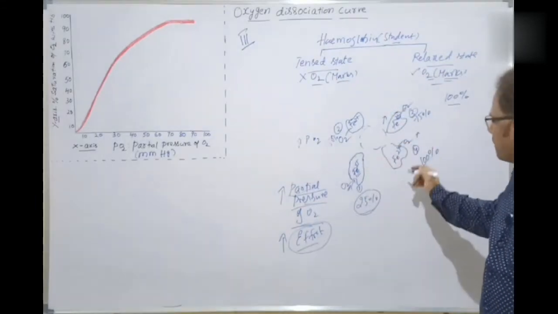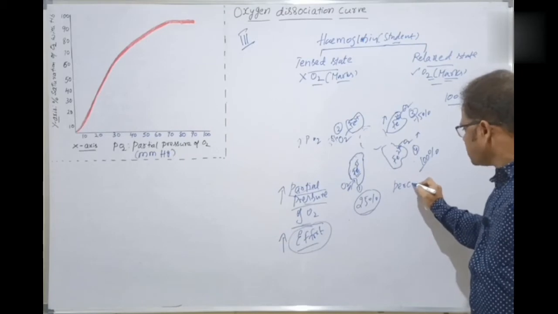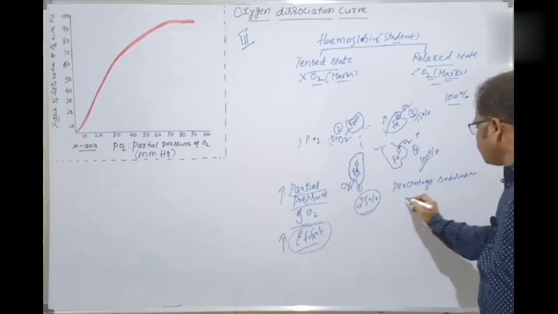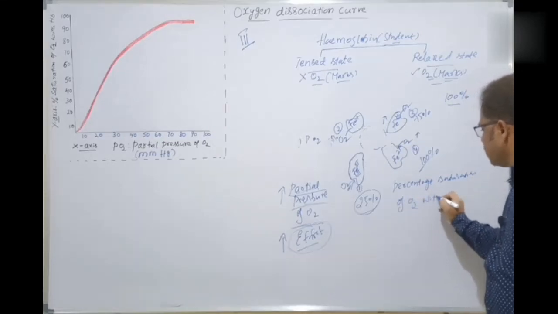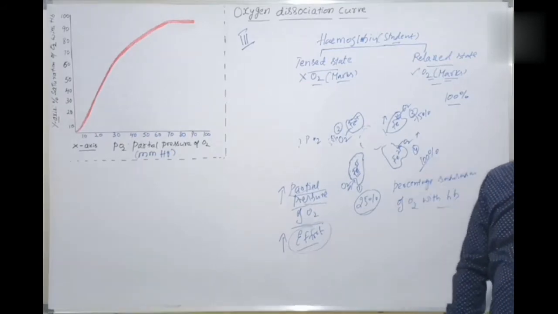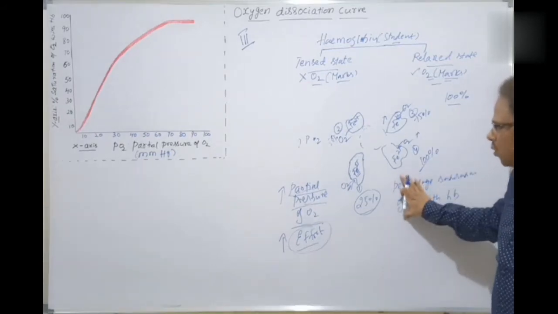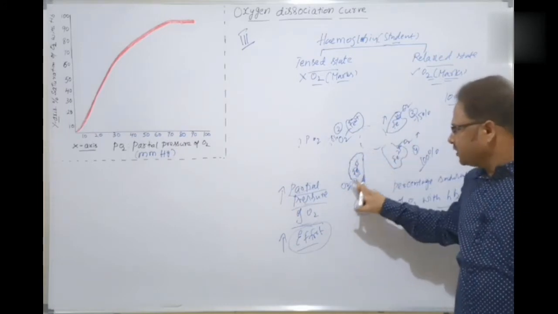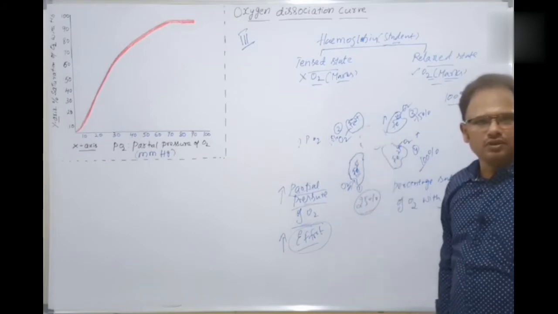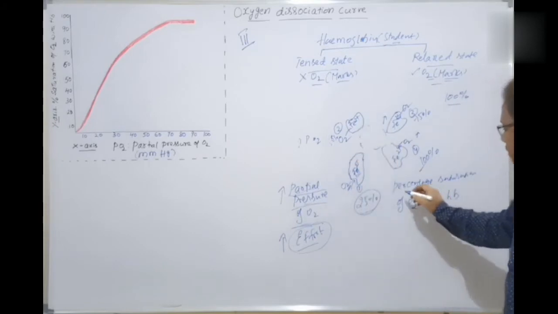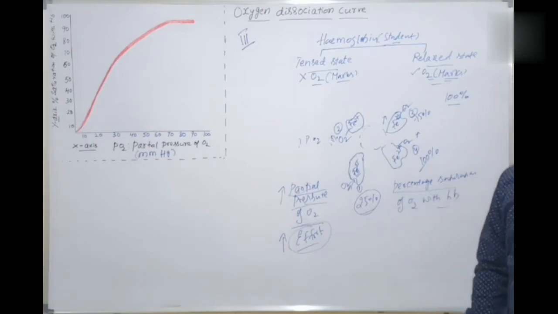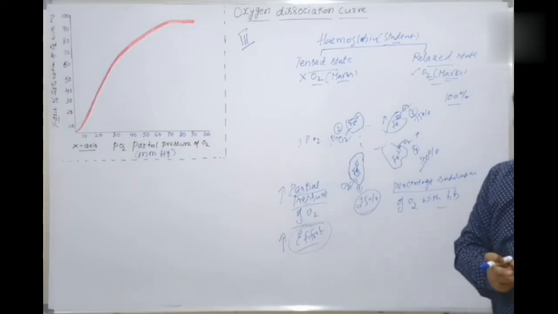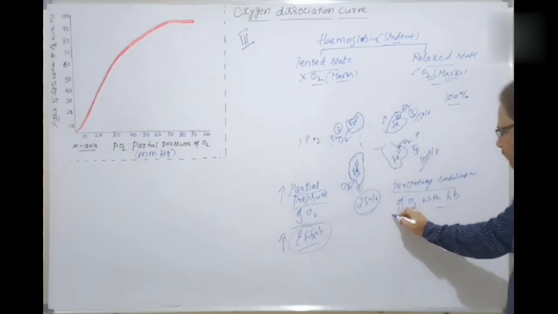So this is called the percentage saturation of oxygen with the hemoglobin molecule. That's it. What is the percentage saturation? How much oxygen is binding with the ferrous ion, that is, with hemoglobin, to be more precise. How much oxygen is binding with the hemoglobin molecule to form oxyhemoglobin is called the percentage saturation of oxygen with the hemoglobin.